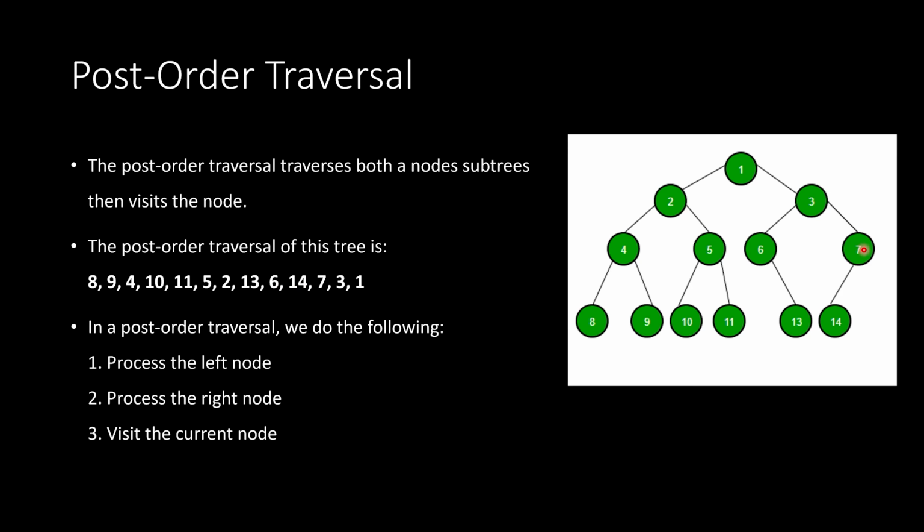Then we come back up to 7. 7 is now done. We mark down 7. 3 is now done. We mark down 3. And then 1, our root node, is always going to be last because we need to do the left and the right subtree of the root node before we can mark that down. That is the post-order traversal.